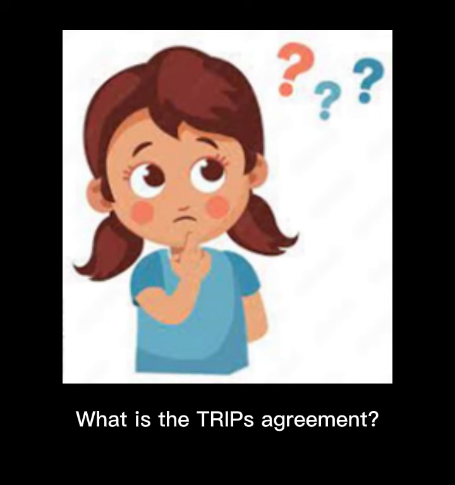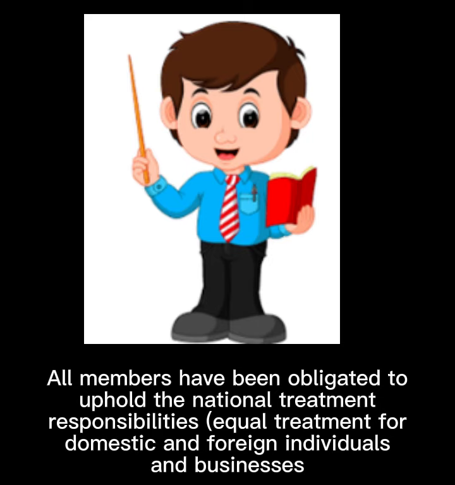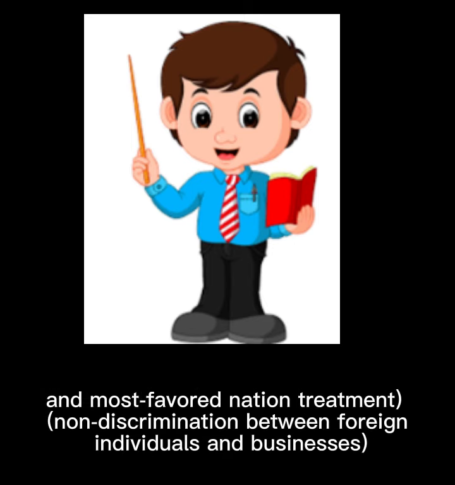What is the TRIPS agreement? The TRIPS agreement stipulates a set of minimum standards for the protection of intellectual property rights that each member must follow in accordance with their individual national laws. All members are obligated to uphold national treatment, which is equal treatment for domestic and foreign individuals and businesses, and most favored nation treatment, which is non-discrimination between foreign individuals and businesses.